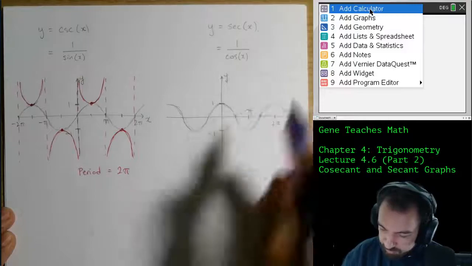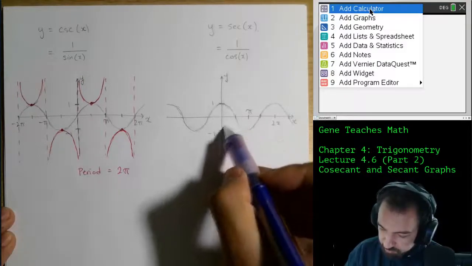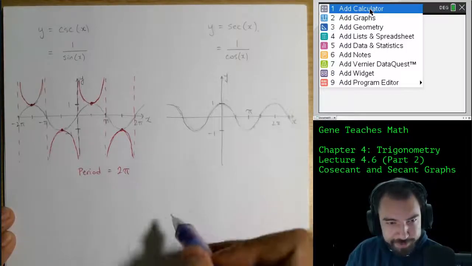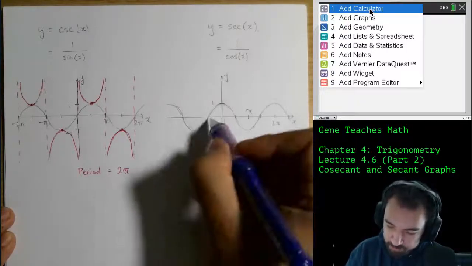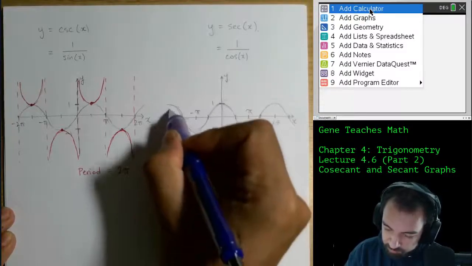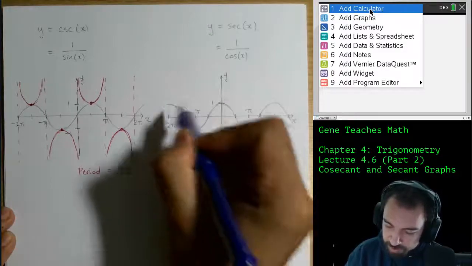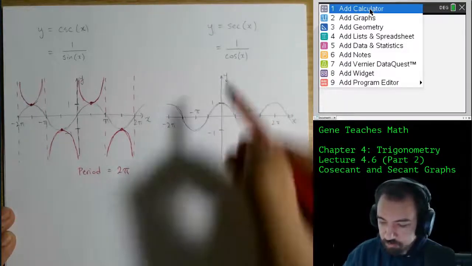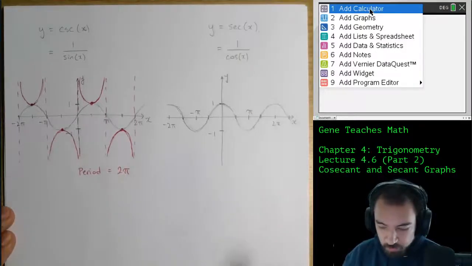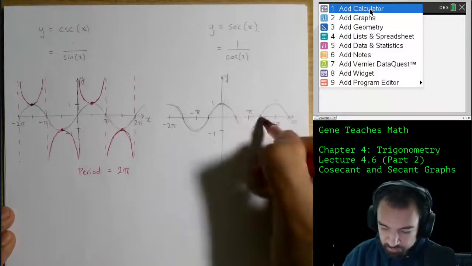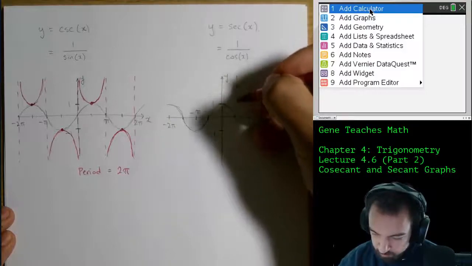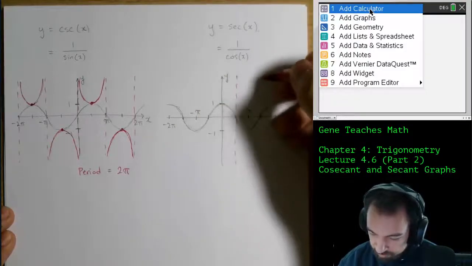And we notice that cosine also has a period of 2 pi, so we normally think of it from there to there, from top to top. But really, I can take any 2 pi segment, and that will represent one full cycle. Backwards is -pi over 2. There's -pi, -3 pi over 2, and -2 pi at the maximum. We would like to take the reciprocal of this. So same logic as we did over here. Whenever the graph of cosine of x, so the pencil graph, is at its midline, we're going to have a vertical asymptote because 1 divided by 0 is undefined.